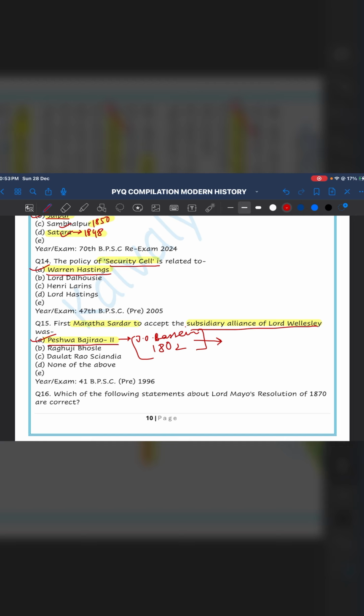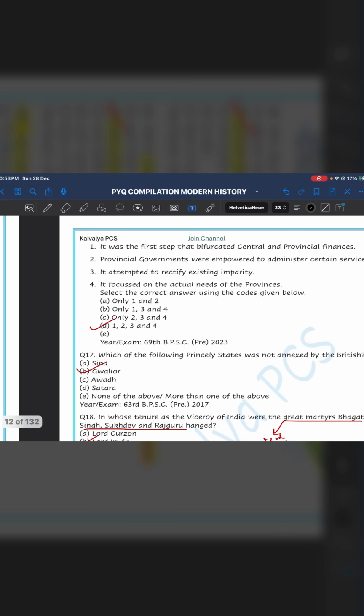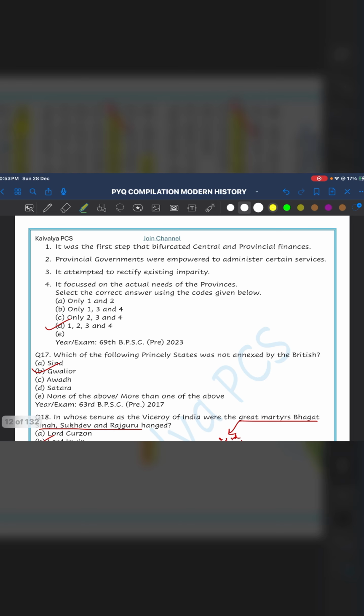Question number 16 is, which of the following statements about Lord Mayo's resolution of 1870 are correct? So we will look at what Lord Mayo's resolution of 1870 is. The first statement is, it is the first step that bifurcated central and provincial finances. This is correct. The provincial governments were empowered to administer certain services, meaning they were given certain services. So in a way, they got provincial autonomy.